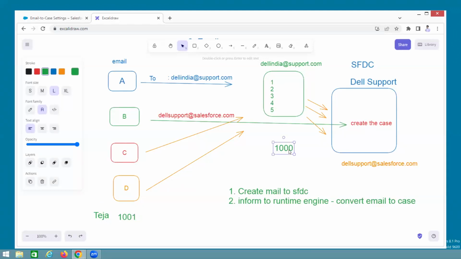But as per the license, the 1,001st is not accepted. Then he is not getting any notification saying, hey, your mail is failed, you are sending it but these people have not accepted it. Why? Because it is a technical issue. What is the technical issue? License issue. But this guy didn't get any notification. Then the customer will tell the Dell people, hey, I am sending the mail but you didn't reply. Understand? From this guy's point of view, the case has been created, but from the Salesforce point of view, the case was not created, due to a technical issue.